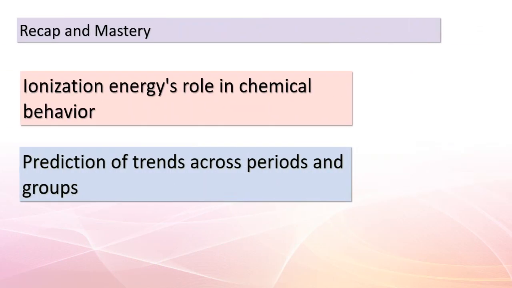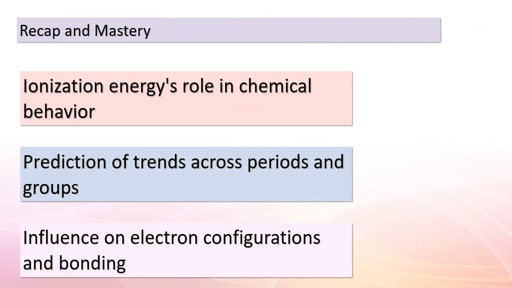Dear students, let's pause and reflect on our journey through ionization energy. You've navigated the landscapes of energy needed to liberate electrons, and how it shapes the behavior of atoms and ions. You've uncovered trends that guide us across the periodic table, helping us predict reactivity and classification. You've seen how ionization energy plays the pivotal role of directing electron configurations and bonding preferences, influencing the stories of compounds. From identifying elements to understanding the noble gases' uniqueness and transition metals' complexities, you've gained a treasure trove of knowledge. So, let's celebrate your growth as chemistry enthusiasts.